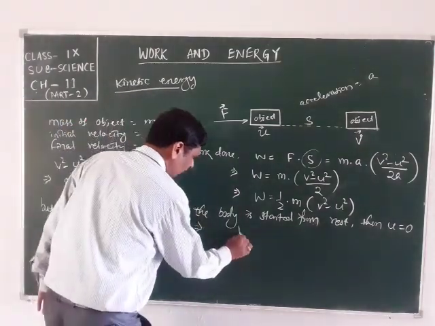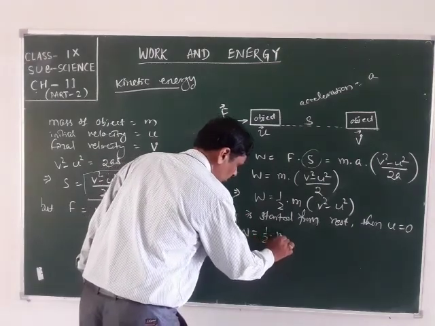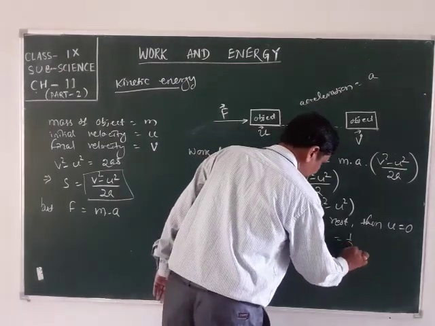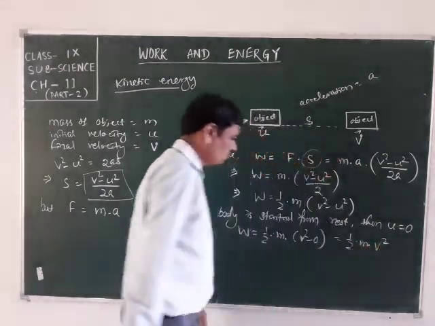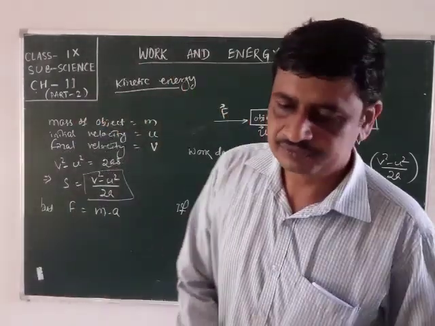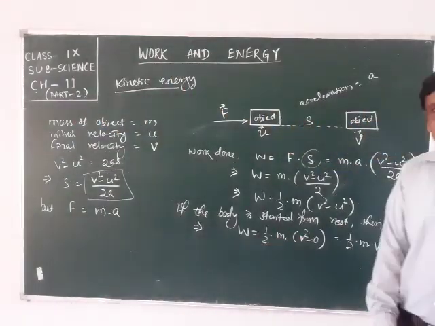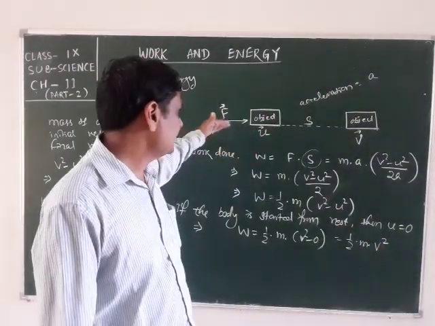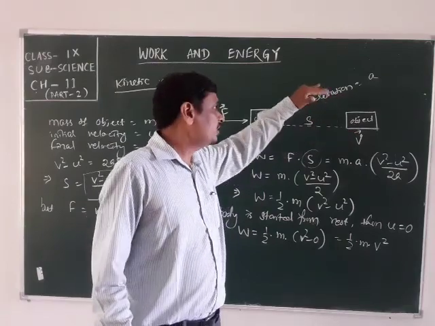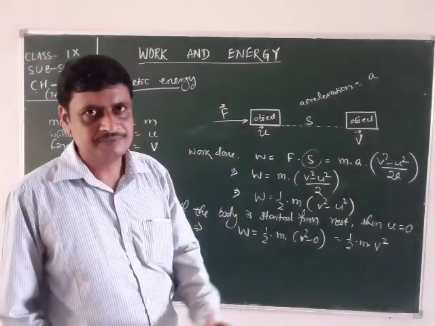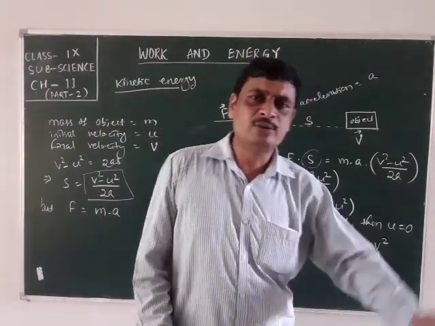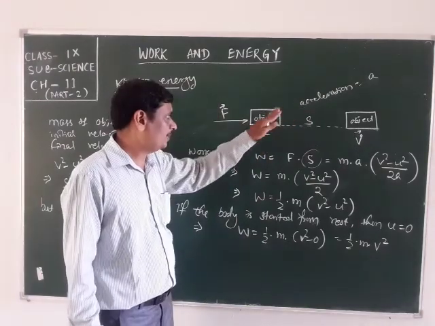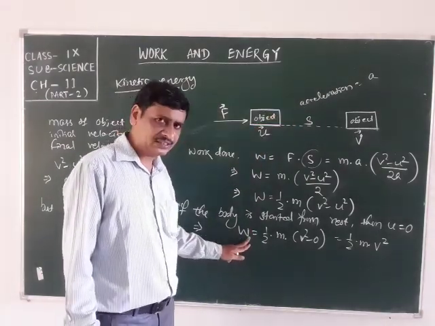This implies work done is equal to half into m into v square minus 0, which is equal to half m v square. But the work done depends upon the amount of energy which is present in the moving body. Since the body is in motion, the amount of energy possessed is the amount of work that will be done. So the energy possessed by the body becomes equal to the work done.